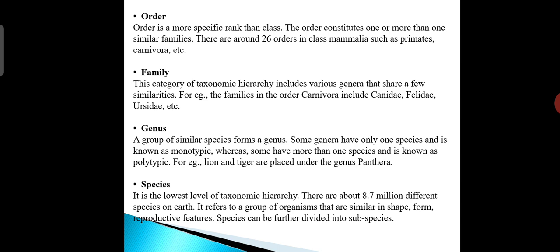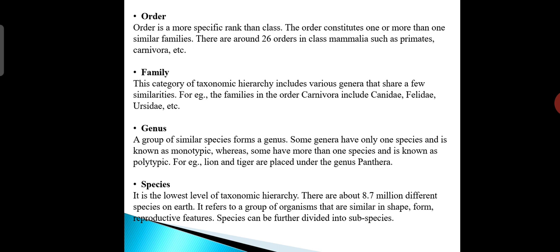Some genera have only one species and are known as monotypic, whereas some have more than one species and are known as polytypic. For example, lion and tiger are placed under the genus Panthera, right? Next, species. It is the lowest level of taxonomic hierarchy.